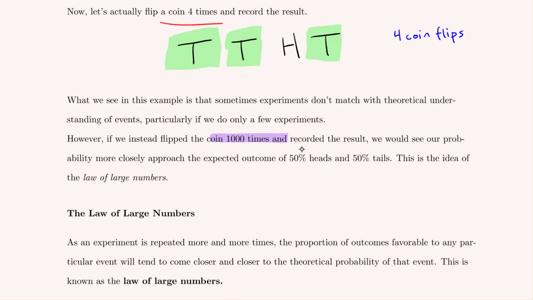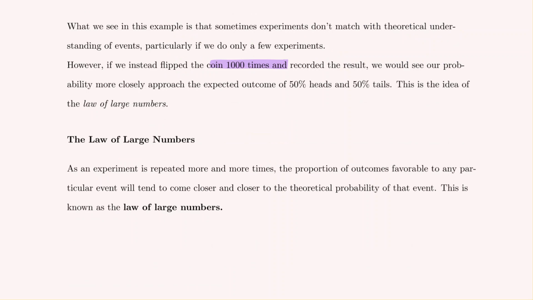If I have an experiment with more coin flips, the more coin flips that I have, the more likely that the result of my experiment will approach the theoretical expectation of 50% of heads and 50% of tails. And this is the idea of the law of large numbers. The law of large numbers tells us that as an experiment is repeated more and more times, the proportion of outcomes favorable to any particular event will tend to come closer and closer to the theoretical probability of the event. So the more times I repeat the experiment, the closer the results of the experiment will match my theoretical expectations.